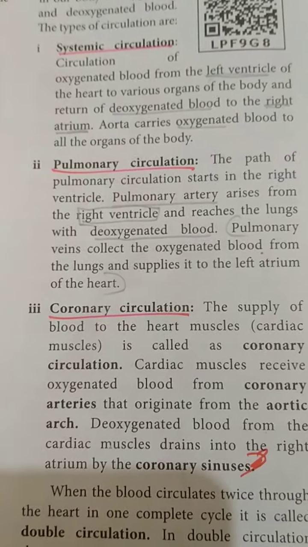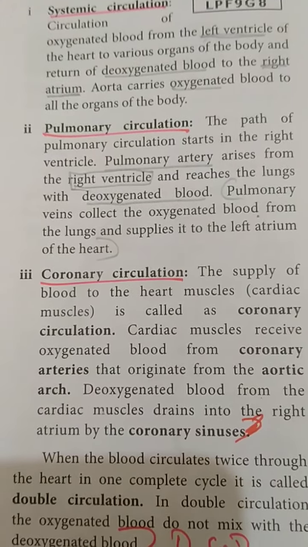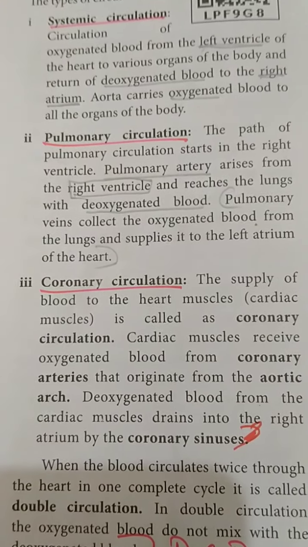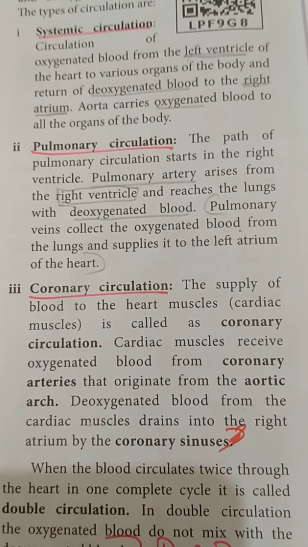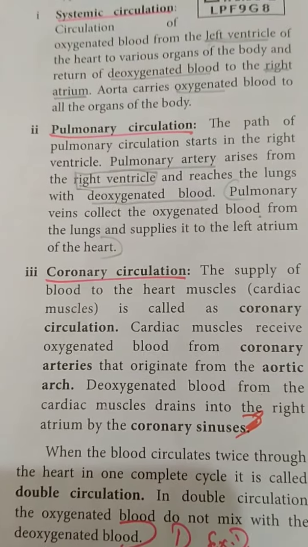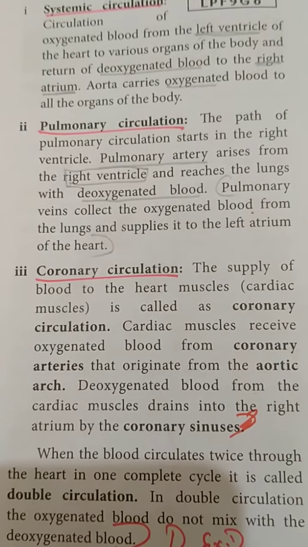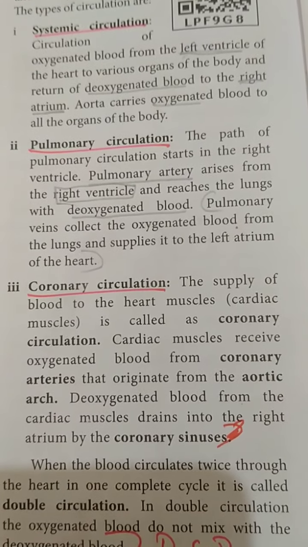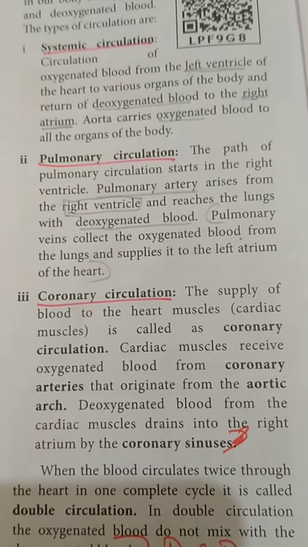So next, students, coronary circulation. Here is the supply of blood to the heart muscles. Already I explained to you, isn't it? The other name of heart muscle is cardiac muscle. So this is called coronary circulation. The cardiac muscle receives oxygenated blood from where? Coronary arteries.